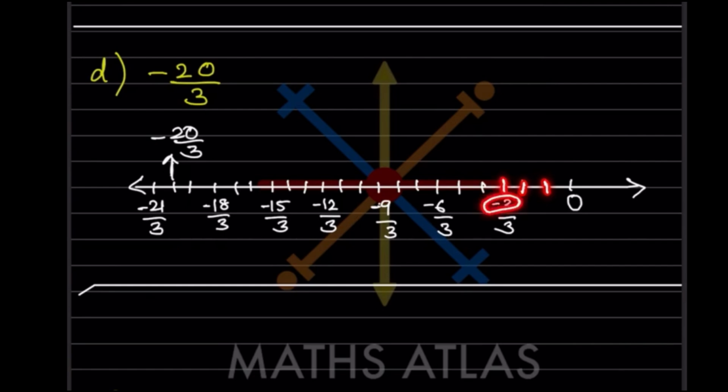So this is minus 3. So minus 3 by 3. 4, 5, 6. Minus 6 by 3. 1, 2, 3. So minus 9 by 3. 1, 2, 3. Minus 12 by 3. 1, 2, 3. So minus 15 by 3. 1, 2, 3. Minus 18 by 3. And 1, 2, 3. That will be minus 21 by 3. So now this one we have minus 20 by 3.